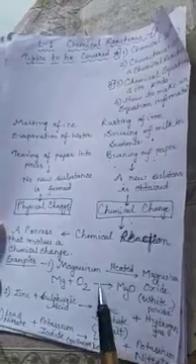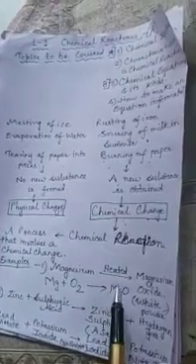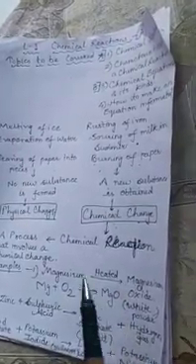Second, the most important precaution: during this reaction, a bright white dazzling light is released. That is to be avoided to prevent harm to our eyes. So while burning this magnesium ribbon, care should be taken that it is kept far away from our eyes.